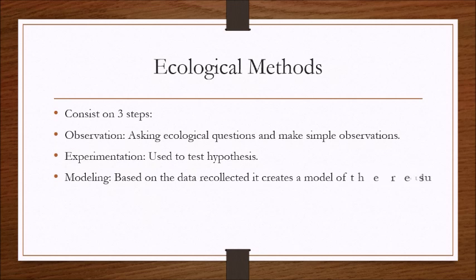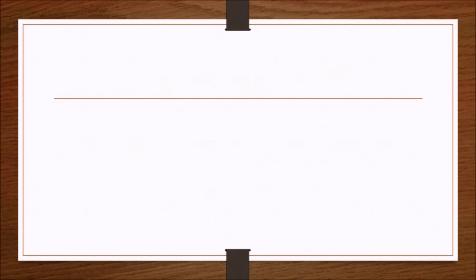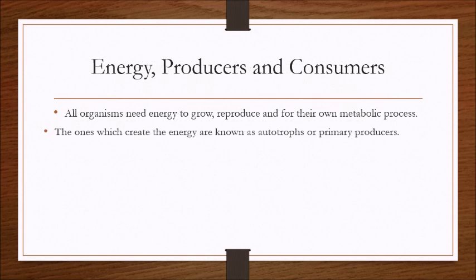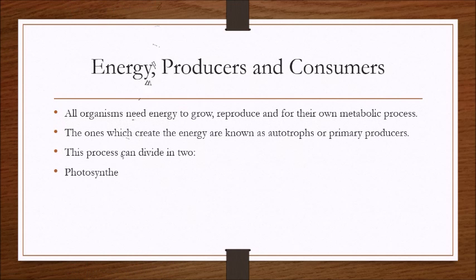Ecological methods. They consist of 3 steps. The first one is observation, which consists of asking ecological questions and making simple observations about them. Then we have experimentation, which is used to test hypotheses. And at last we have modeling, which is based on the data collected. It creates a model of the results of these.